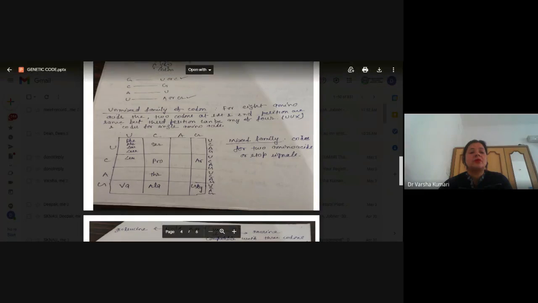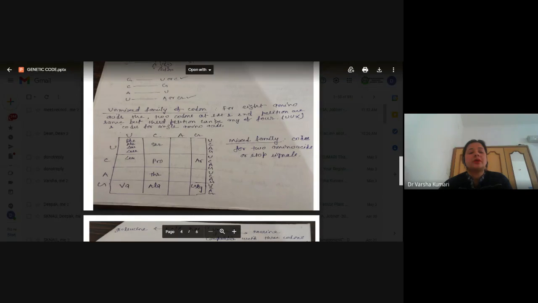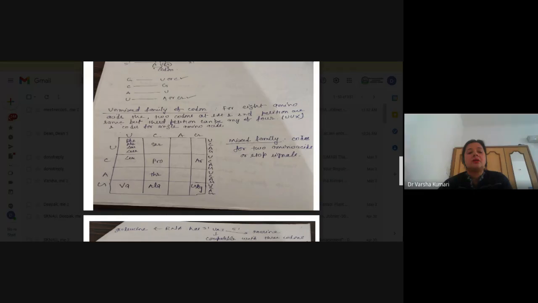So this table, or this Punnett square you can see here. The x-axis of this table can be kept as the four bases U, C, A, G. Similarly, the y-axis of this table can also be kept as U, C, A, G. So how many squares are you going to get? You get 16 squares.